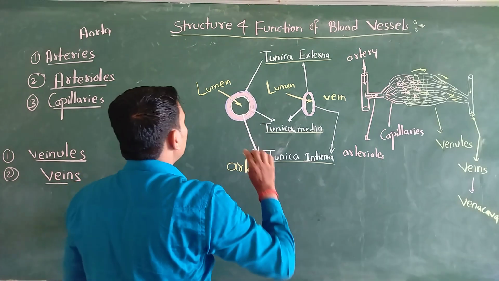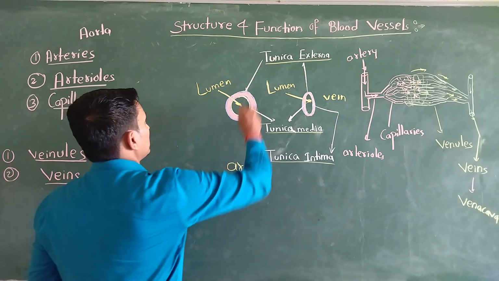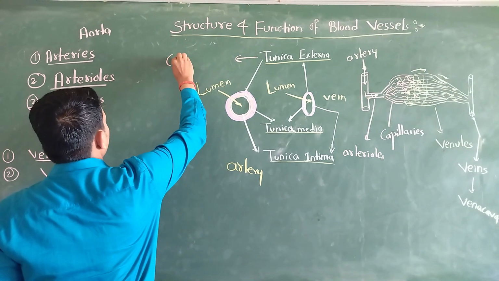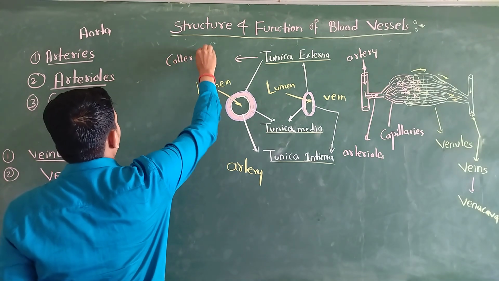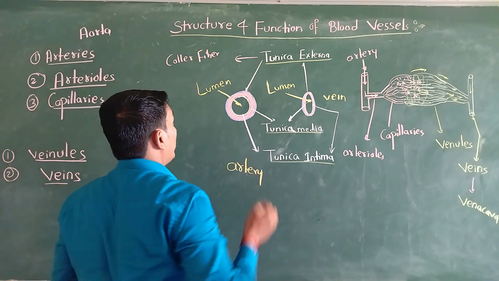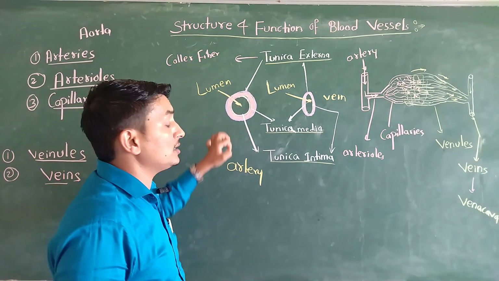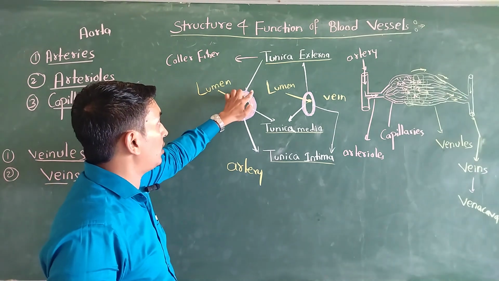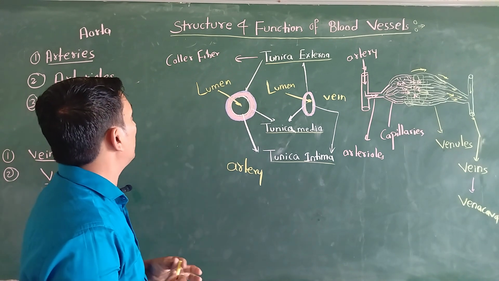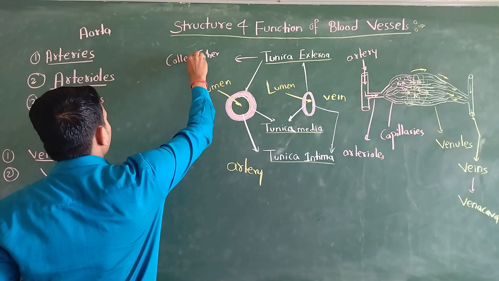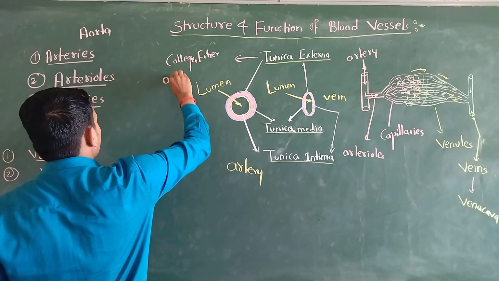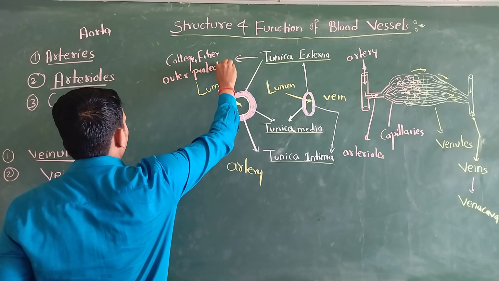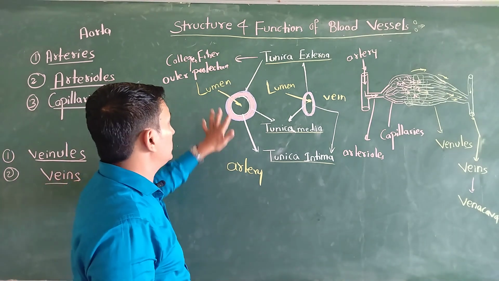Now you can see that the outermost part of our arteries is covered with the tunica externa, which is made up of collagen fibers and fibrous tissue. The collagen fibers provide outermost protection, because in blood vessels sometimes the pressure is very high. So it does not allow the blood vessels to rupture. The outermost layer is protected with collagen fiber, which provides outer protection and prevents rupture due to high blood pressure. So this is called the outermost layer.